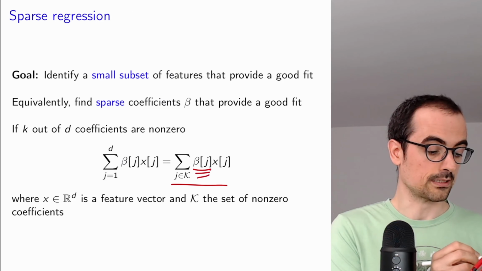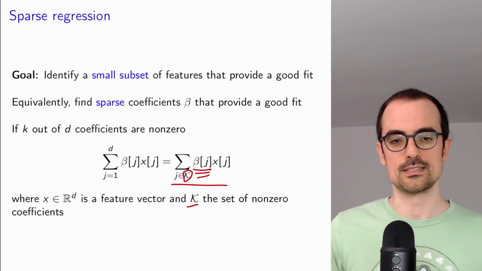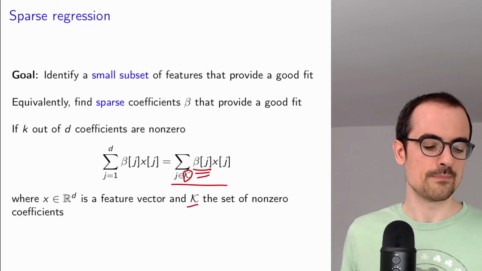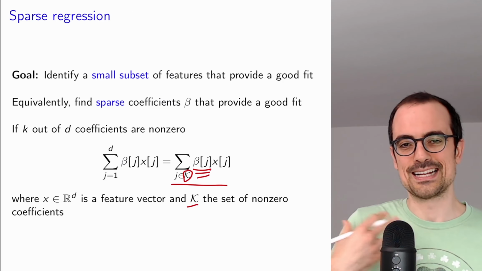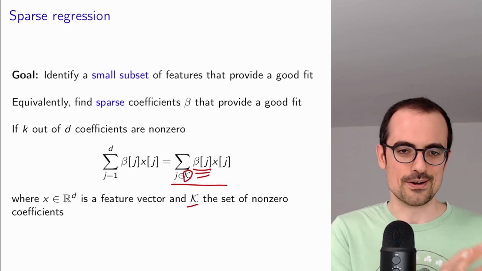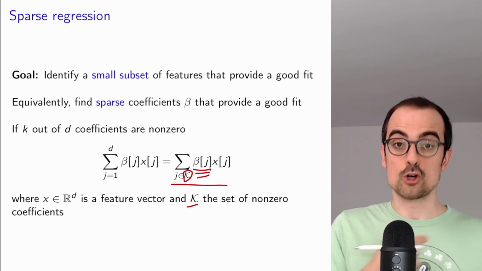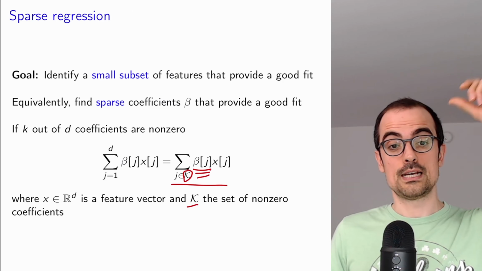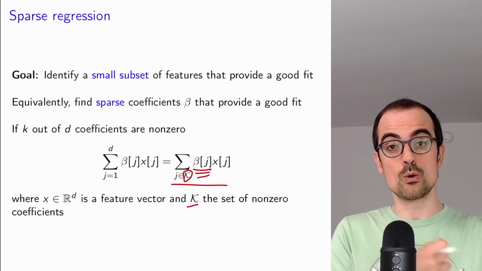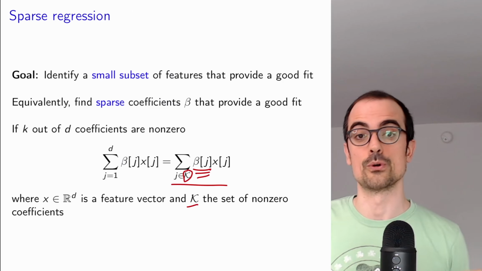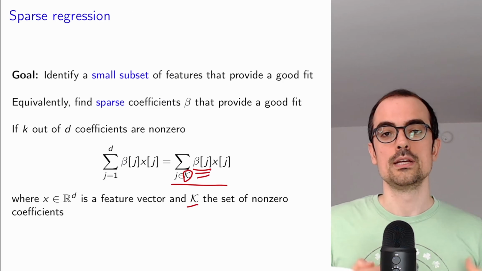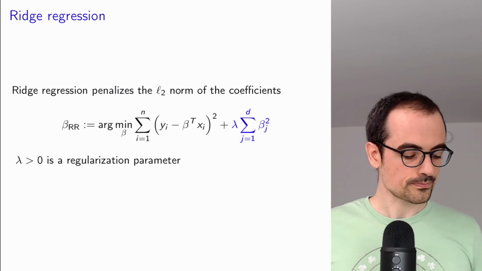Here I'm calling that set of non-zero entries this kappa. I think it's a big kappa. Maybe I made too big a fuss out of something that is probably very simple. My only point is that if we consider all of the features and a coefficient vector that corresponds to all of them, then to perform sparse regression we want a sparse coefficient vector that has a lot of zeros. The non-zeros will correspond to the features that we have selected within our linear model.